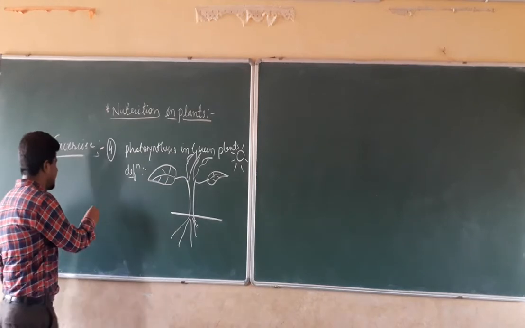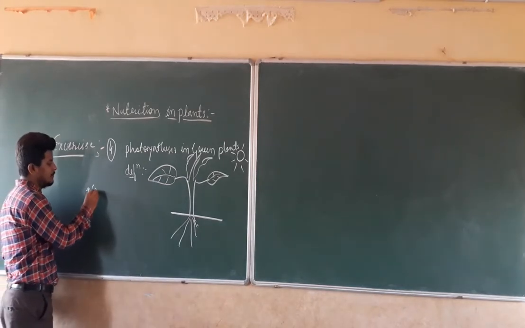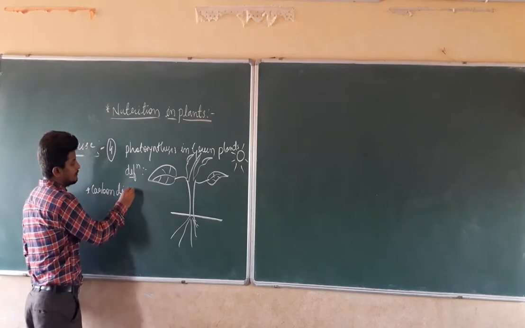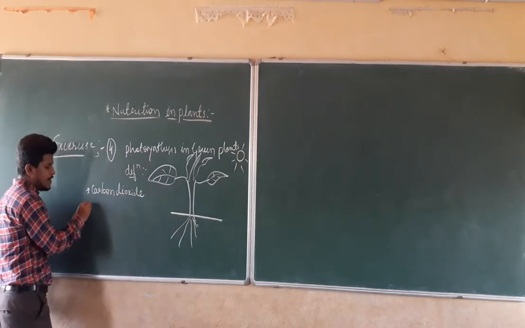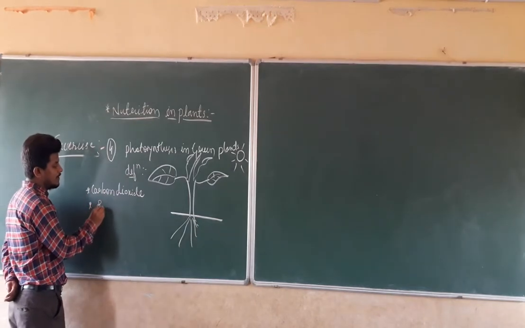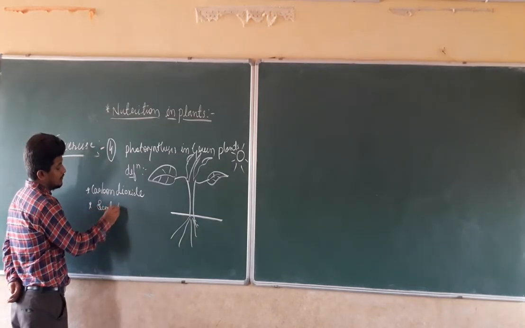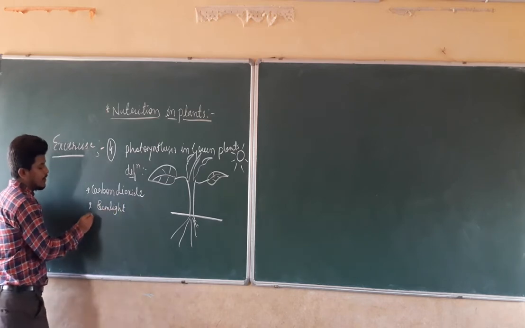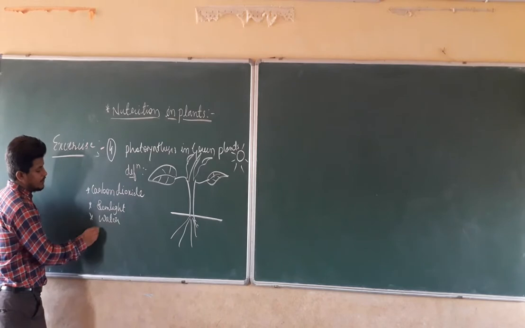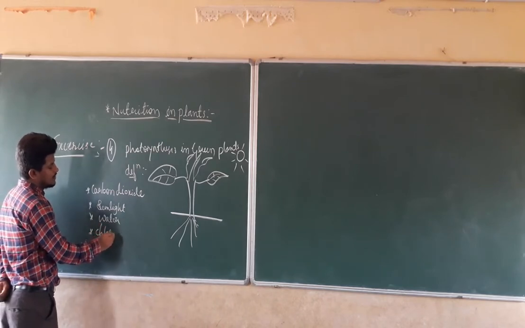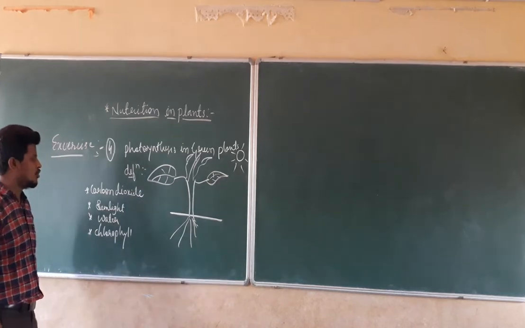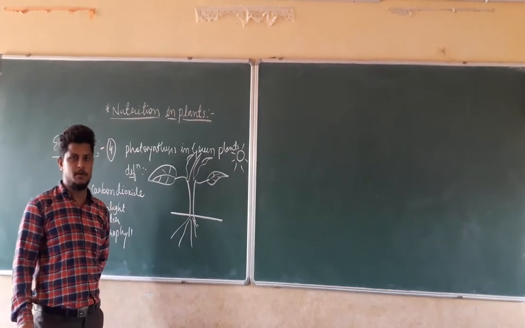First, it will require carbon dioxide. In the same manner, it will require sunlight. It will require water. And it will require what? It will require chlorophyll. Chlorophyll is nothing but a green pigment. By using all those things, they are going to prepare their own food.